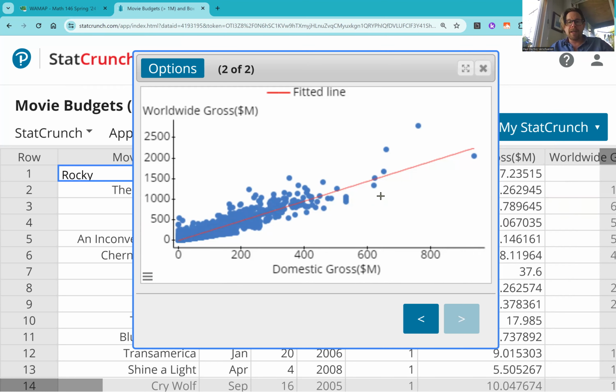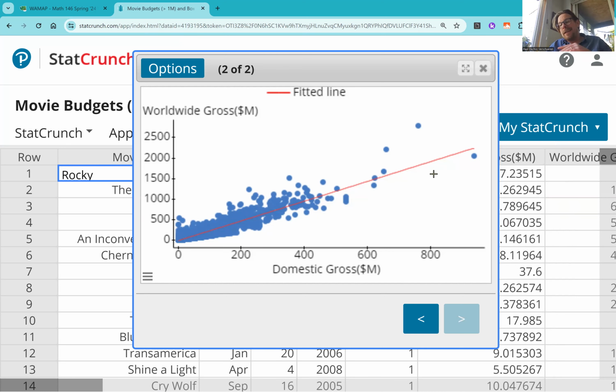Those are very well related. As in, if you spend a lot of money on a movie, you'll probably make more money, but it's no guarantee. So that would be the relationship between budget and either of the grosses. But definitely the strongest relationship is within these two.